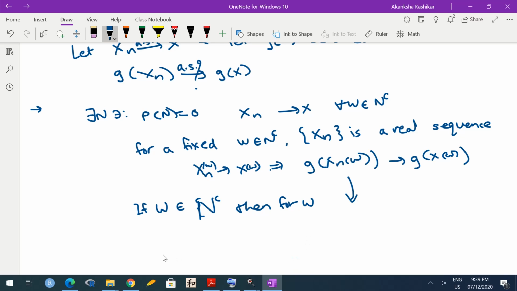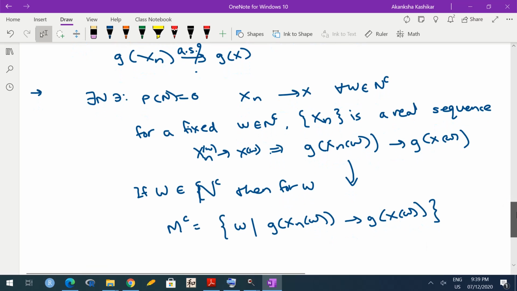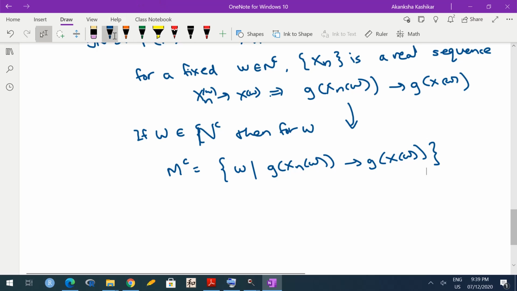Let me now define a new set M complement, which is the collection of all those omegas for which g(Xn(omega)) converges to g(X(omega)).